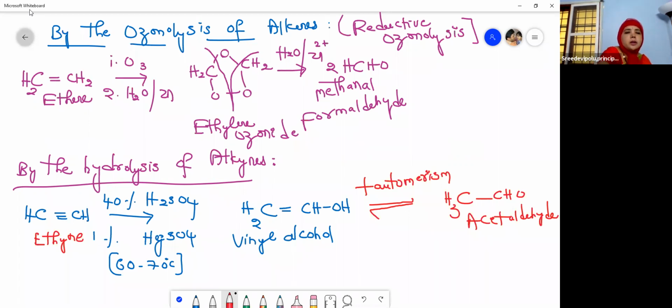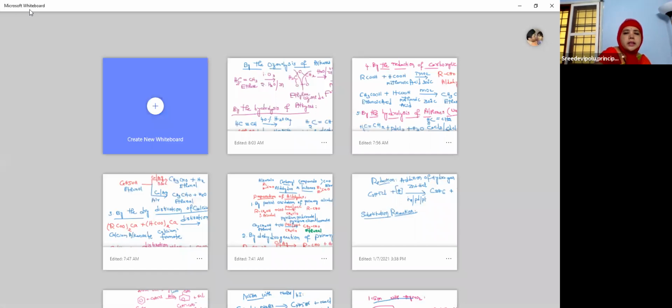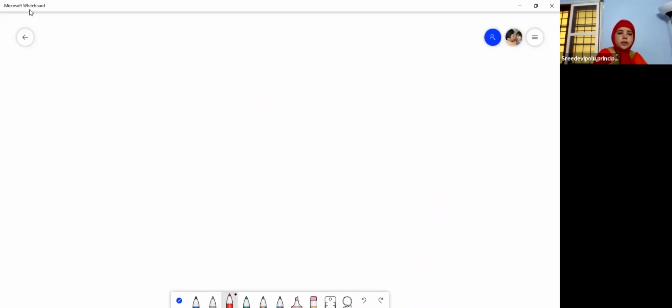Okay, so now let us move to the next reaction. I already told you that a number of reactions are there in aldehydes and ketones. So this is the biggest topic in organic chemistry, right? Aldehydes and ketones, that is, carbonyl compounds. See, the next reaction is by the hydroboration.